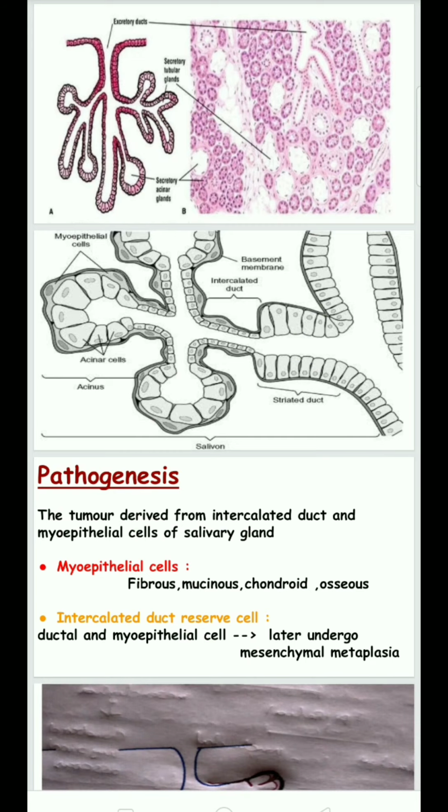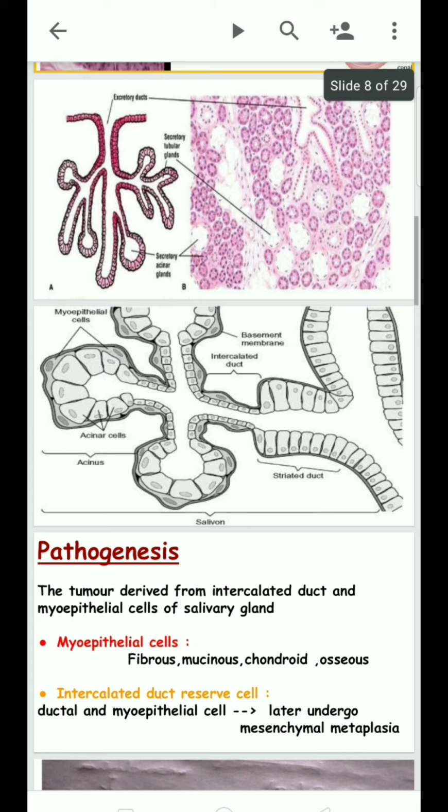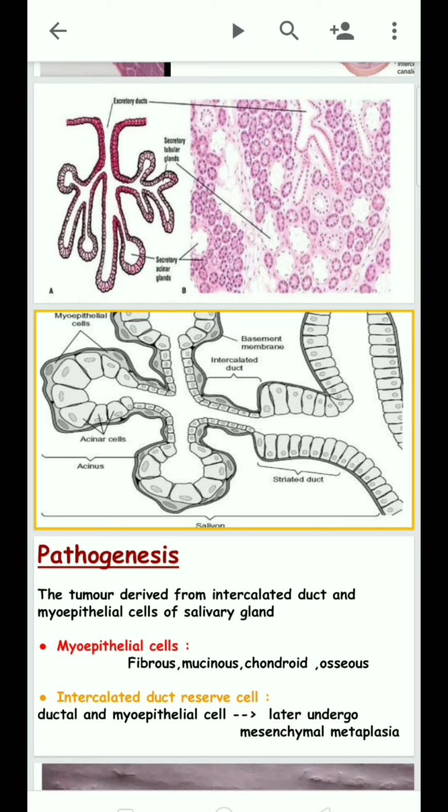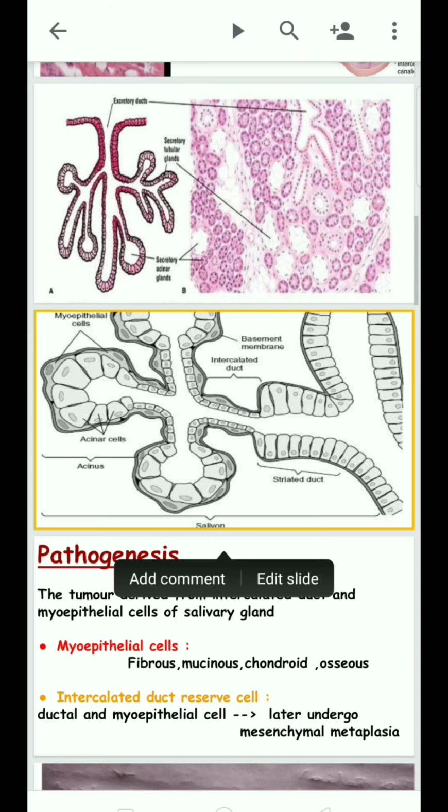Then the pathogenesis. These salivary secreting cells contain intercalated duct cells, myoepithelial cells and acinar cells. The role of acinar cells is secreting the saliva. The role of myoepithelial cells is to help push the saliva into the excretory duct. And the role of intercalated duct cells is that they can differentiate wherever the need is, into myoepithelial cells or ductal cells. So these are the intercalated ductal cells.